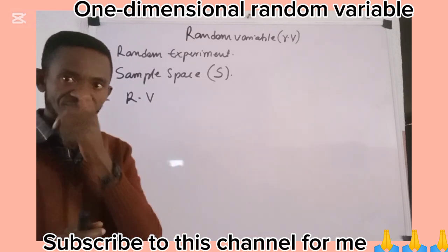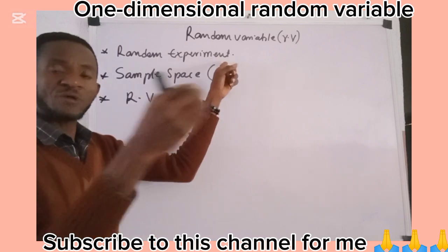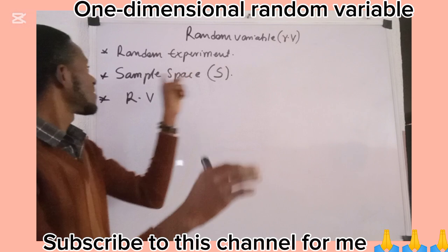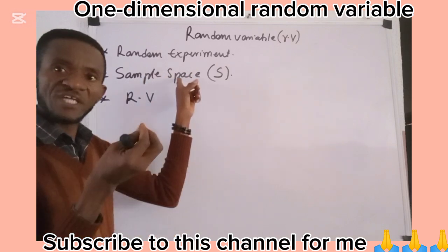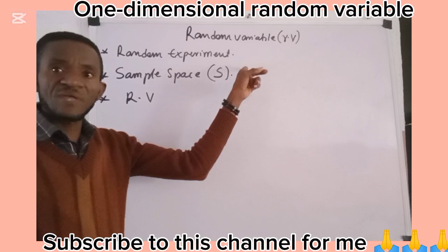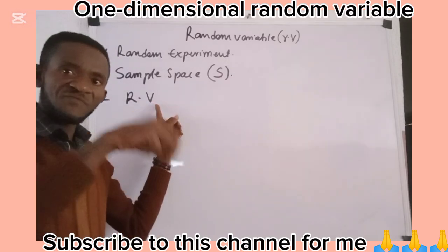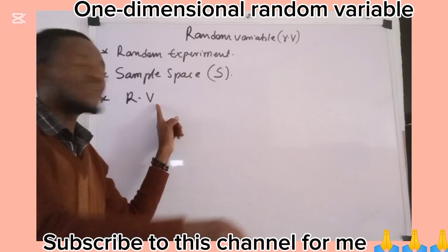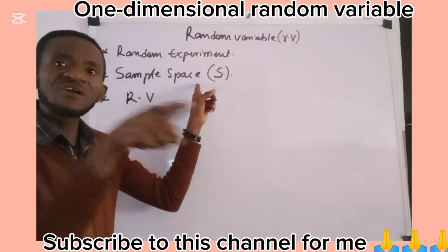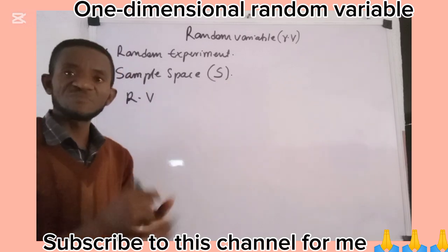I repeat. While a random experiment is a trial whose outcome or outcomes are not known before the trial, the sample space is a collection of all the possible outcomes of this random experiment. While a random variable is a mathematical function that is defined on the sample space, which assigns numerical values to each item in the sample space.